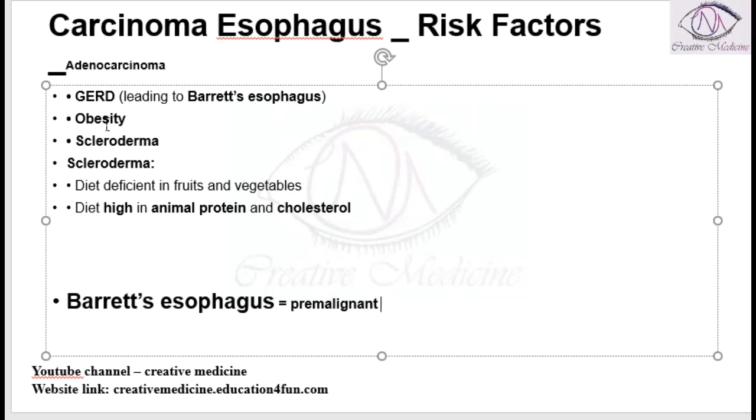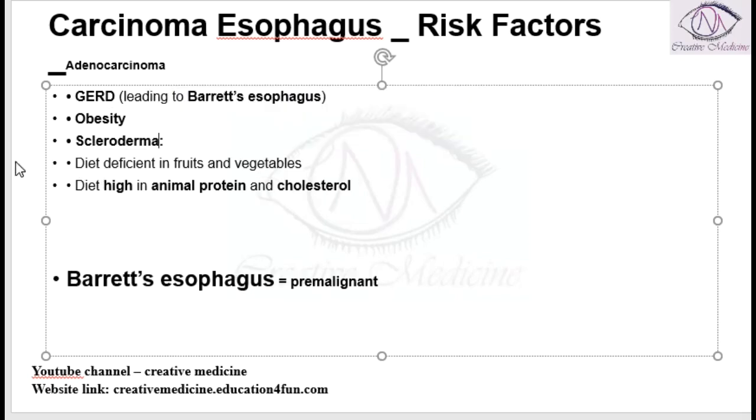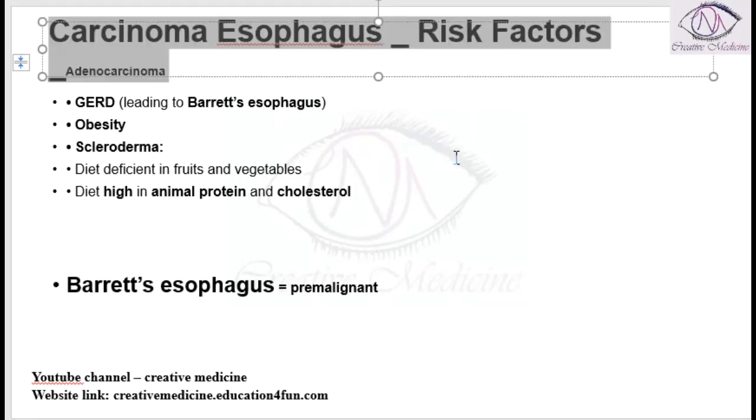Then other conditions like obesity, scleroderma. In scleroderma, smooth muscle atrophy is seen in the distal third of the esophagus, which can result in adenocarcinoma. Also, whenever there is a diet deficient in fruits and vegetables, and if the patient takes a diet higher in animal protein and cholesterol. So these are the risk factors for carcinoma esophagus, that too adenocarcinoma of esophagus.